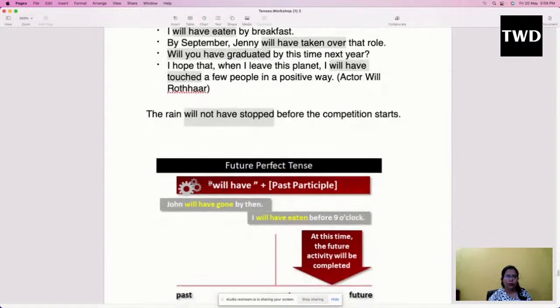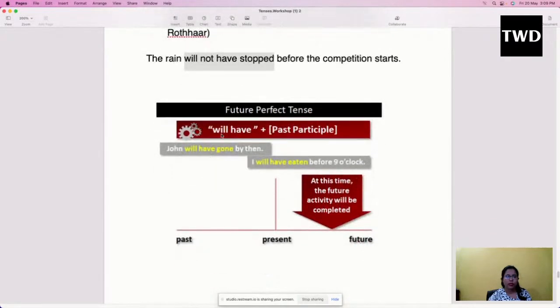So what would be the structure of the sentence? You will use "will have" plus past participle. Okay, past participle. This is the structure of the sentence under future perfect tense.